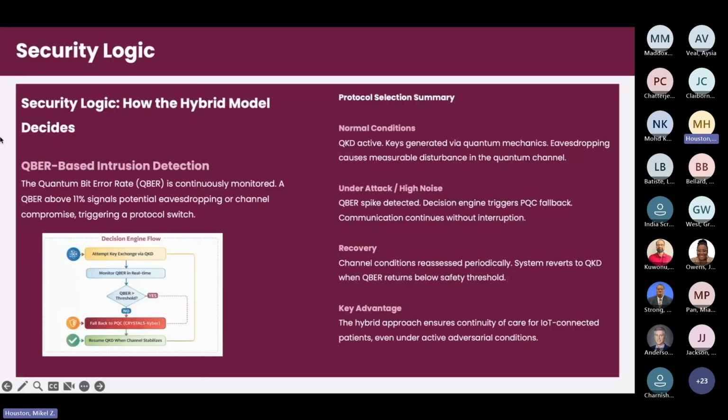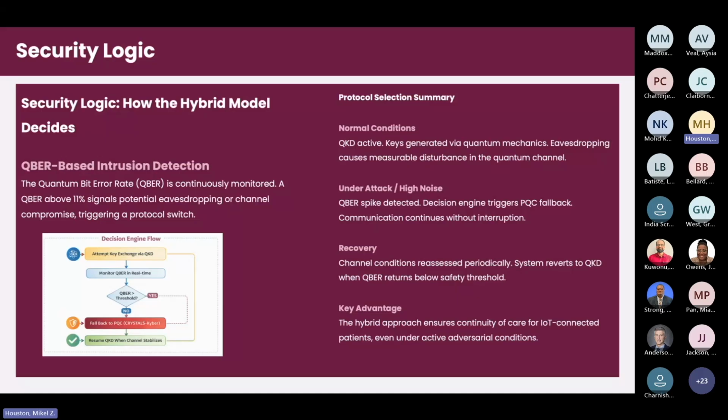So just going into the security logic, here's the intelligence behind the system. Think of the QBER as the channel's vital signs. Under normal conditions, it sits at about 2 or 3%, which is a clean, healthy channel. And the moment something goes wrong, whether it be noise, eavesdropping, or interference, the QBER rate spikes. My system draws the line at 11%.